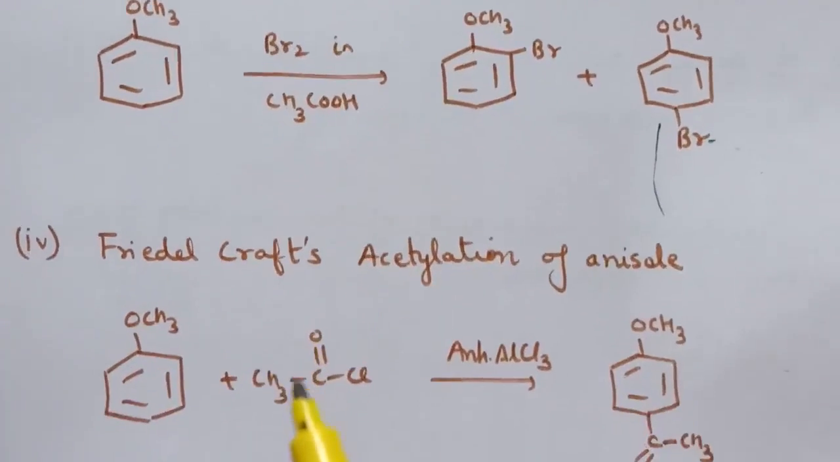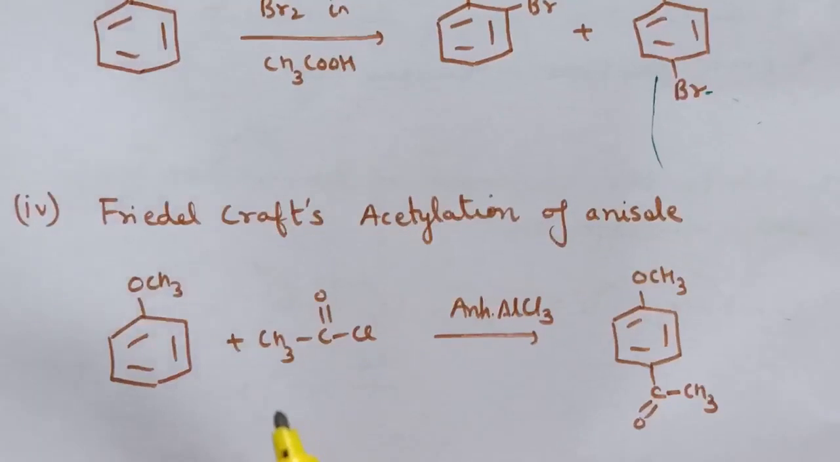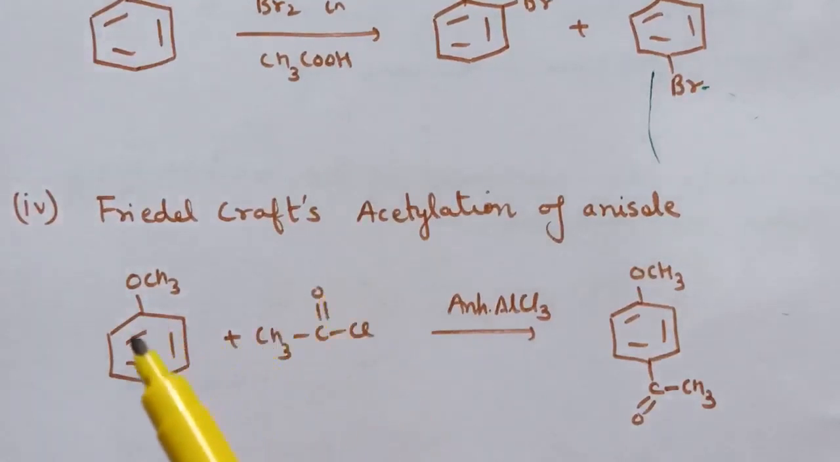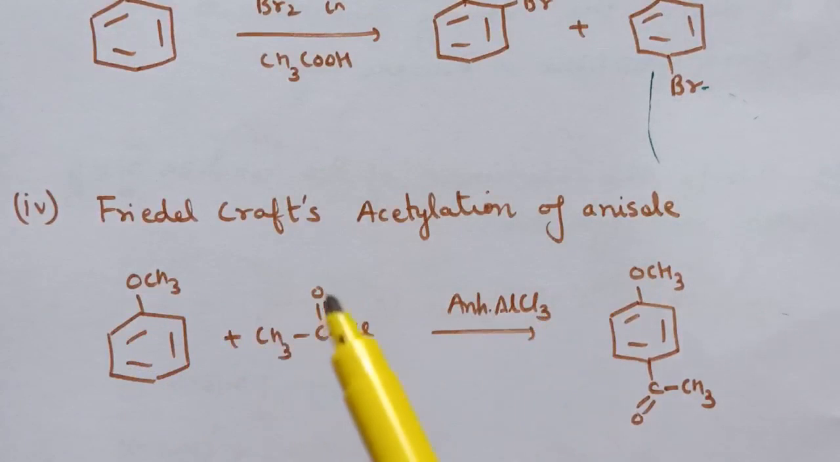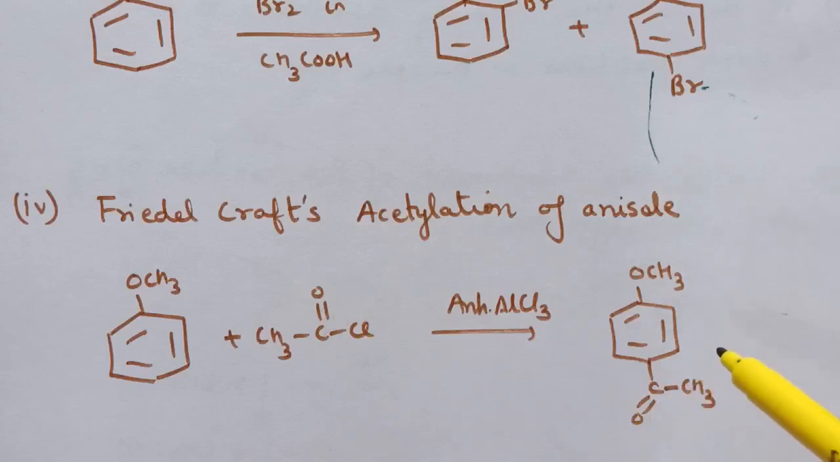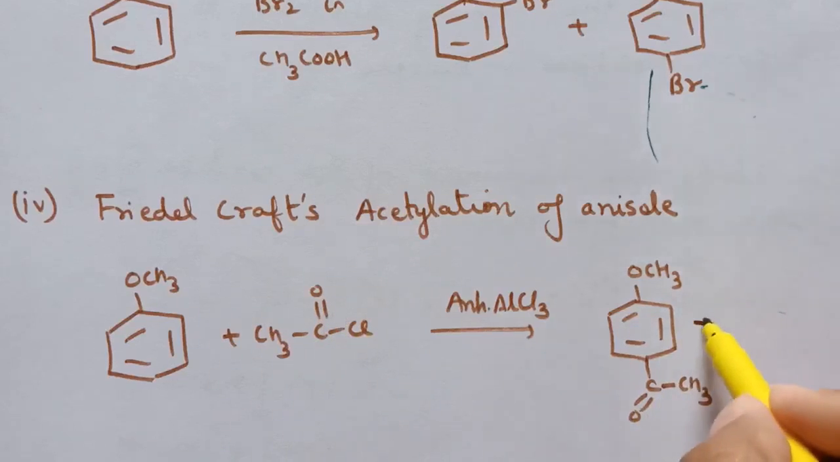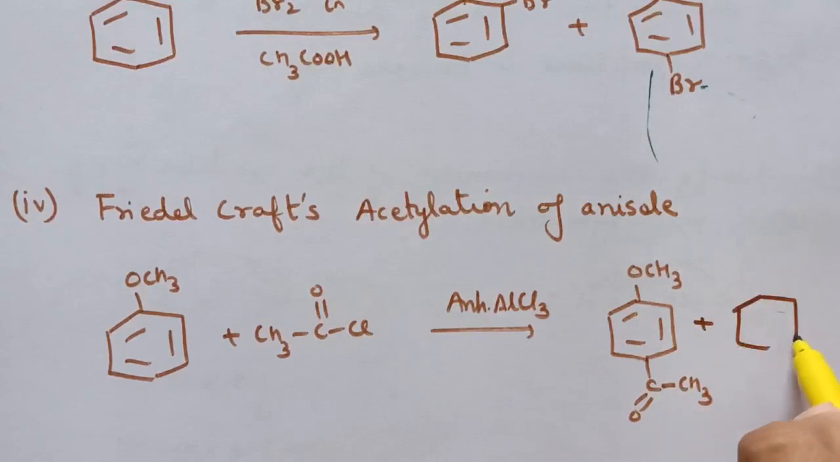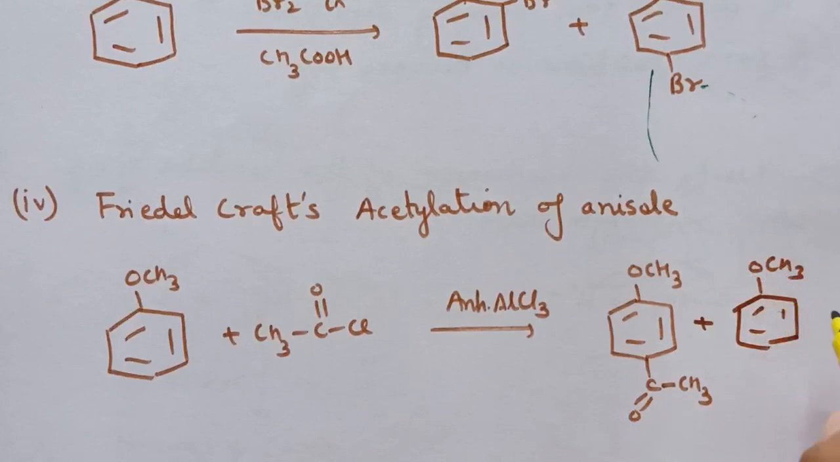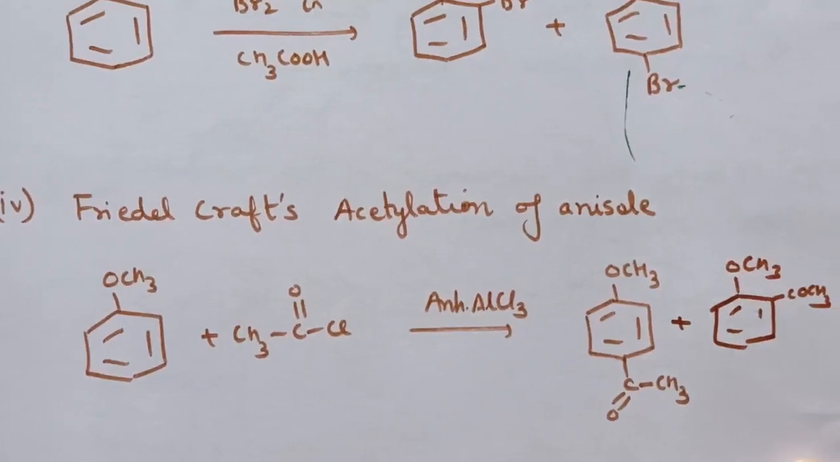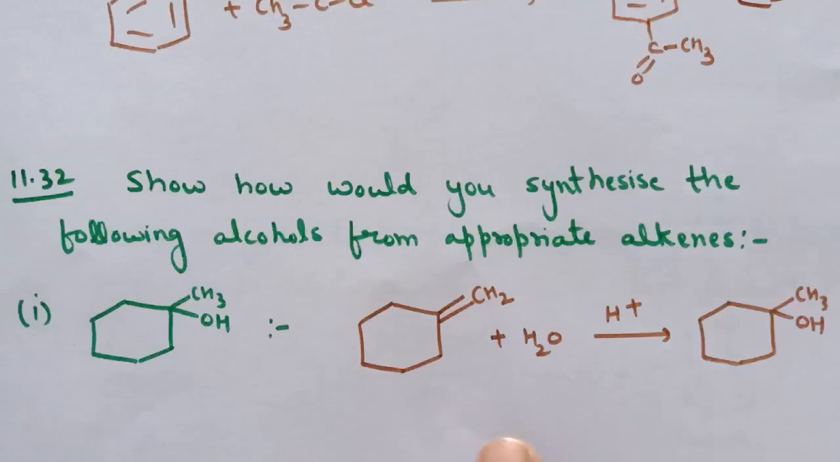Fourth is Friedel-Crafts acetylation of anisole. So here anisole is treated with acyl chloride in presence of anhydrous AlCl3, and the COCH3 group is attached at ortho and para position. So this is the para product, and in the same way we can draw OCH3, and here the COCH3 group is attached at ortho position.